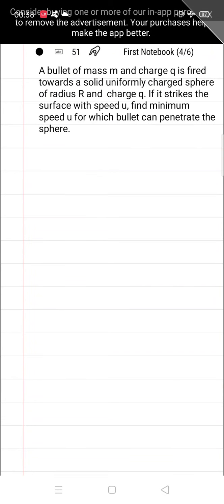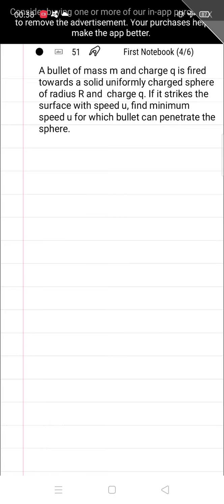So in this video, we are going to attempt a question related to the potential. The question is, a bullet of mass m and charge q is fired towards a solid uniformly charged sphere of radius r and charge q. If it strikes the surface with speed u, find the minimum value of u for which the bullet can penetrate the sphere.